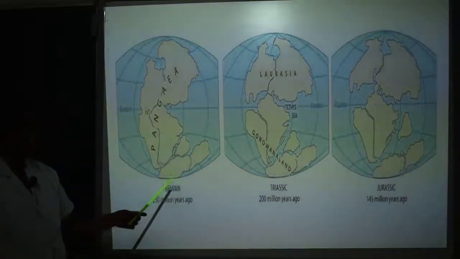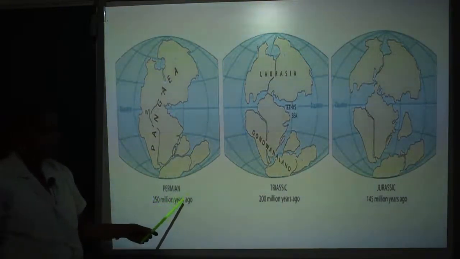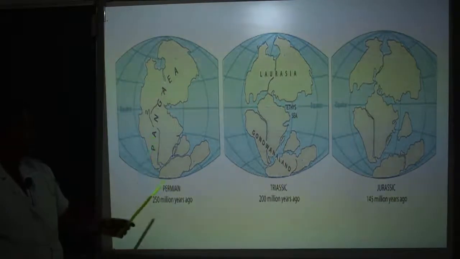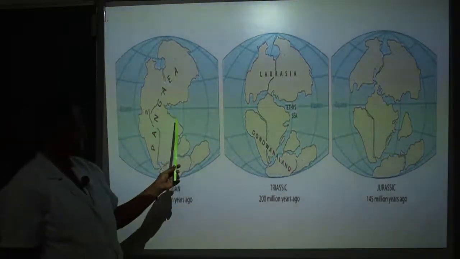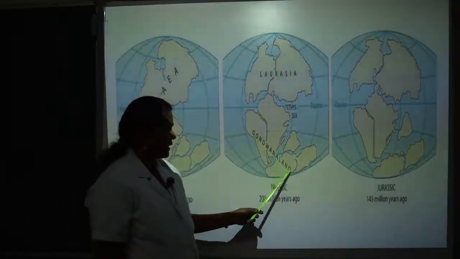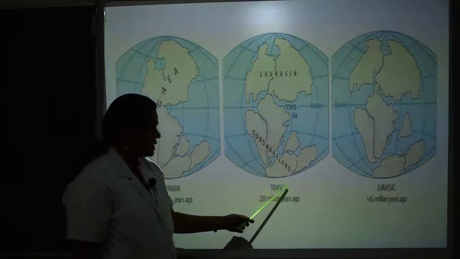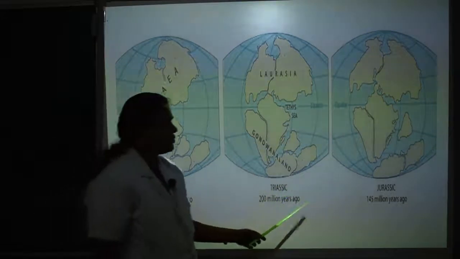During the Permian time period, around 250 million years ago, the Pangaea landmass was there. This Pangaea landmass divided into Laurasia and Gondwanaland during the Triassic period, around 200 million years ago.